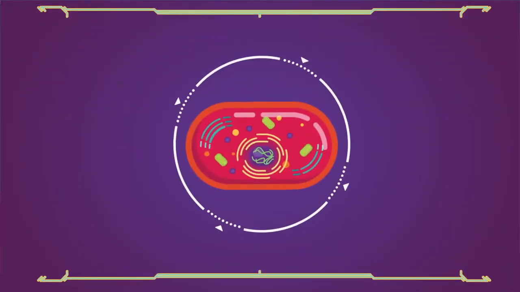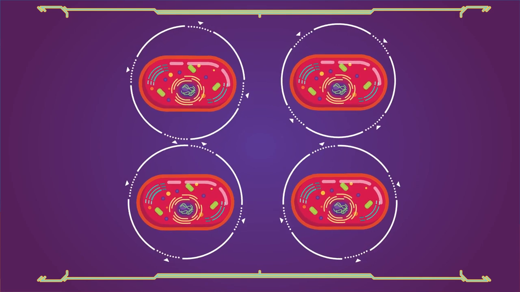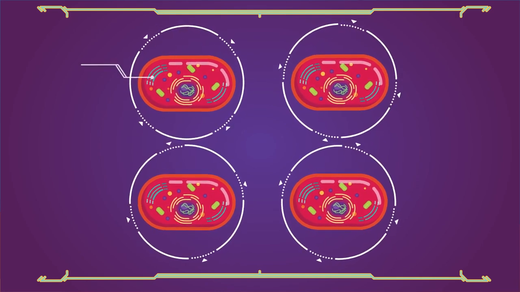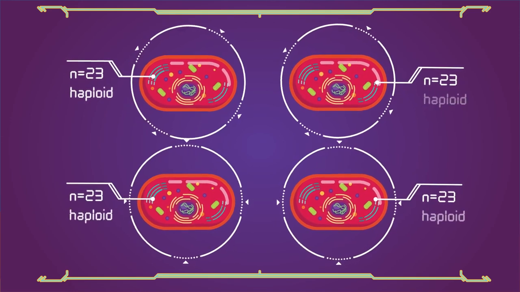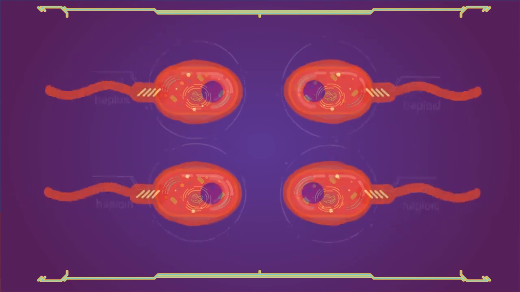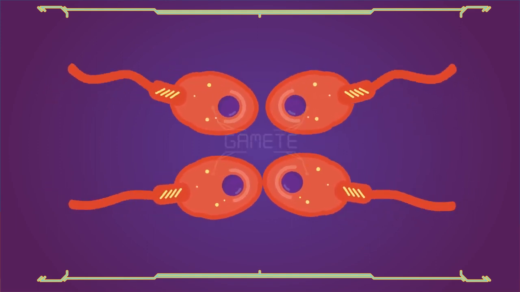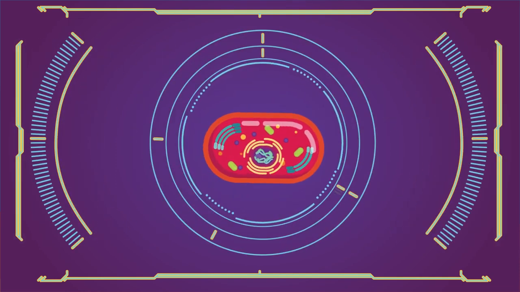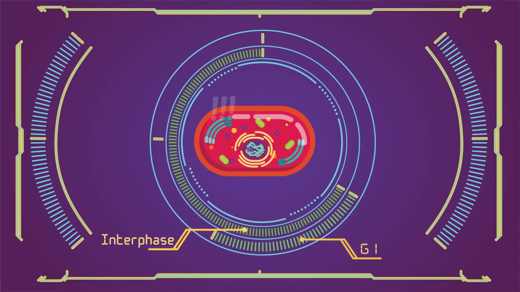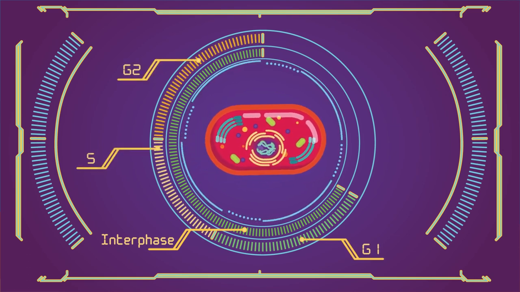During meiosis, one cell divides twice to form 4 daughter cells. These 4 daughter cells only have half the number of chromosomes than the parent cell. They are haploid. Meiosis takes place in germ or sex cells called gametes, eggs in females and sperm in males. Similar to mitosis, cells also pass through the interphase, G1, S, and G2 phase before they enter meiosis.